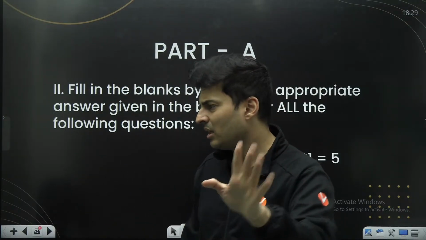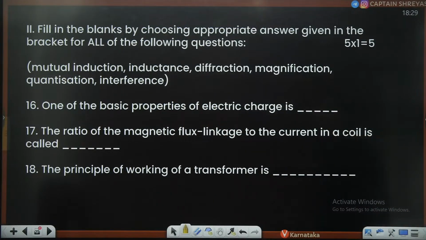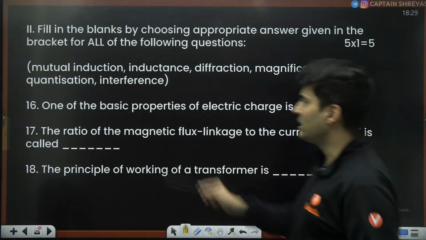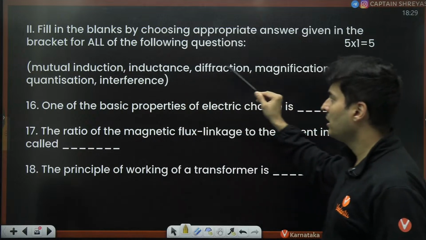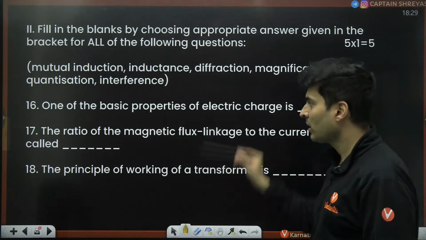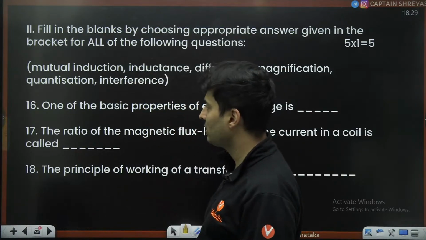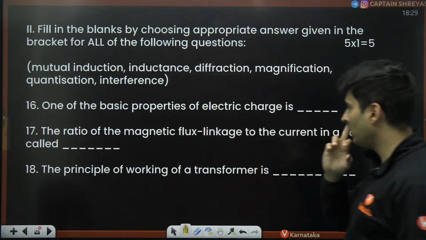That's all. Nothing much. Okay, let's do some fill in the blank questions. Fill in the blank questions, guys, come on. The words that you have to fill in are mutual induction, inductance, diffraction, magnification, quantization, and interference. These are for the first 3 questions. Oops, sorry, the answer is there on the next. We'll go to the answer slide on the next one.